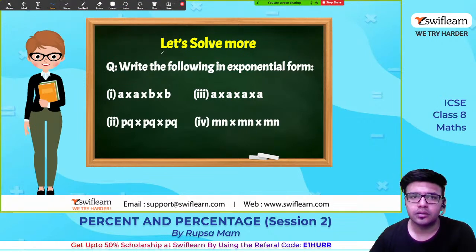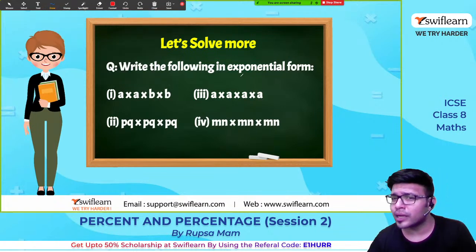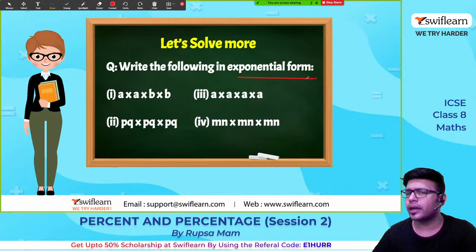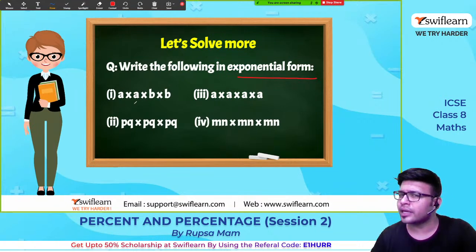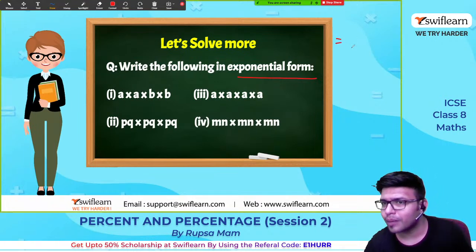Now see here, Drishti. What is the question asked? Write the following in exponential form. Okay. Now first one, a into b into b. Are there any signs, negative signs? No negative signs, so not to worry about the signs.